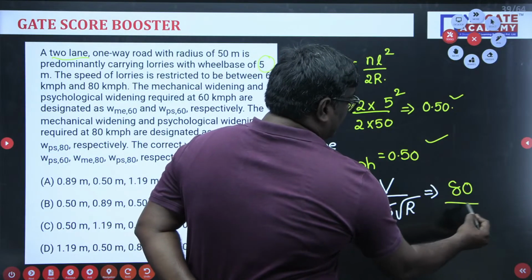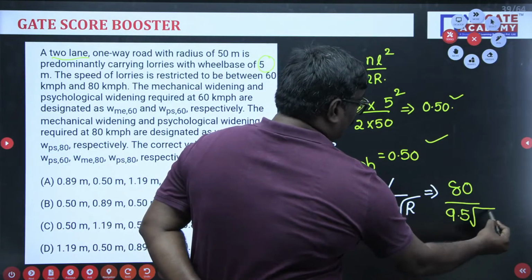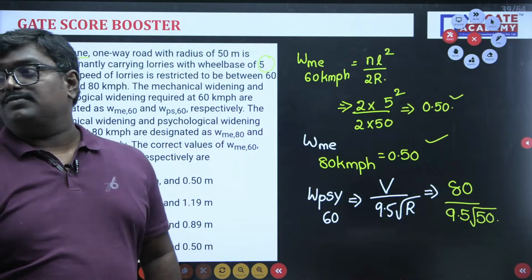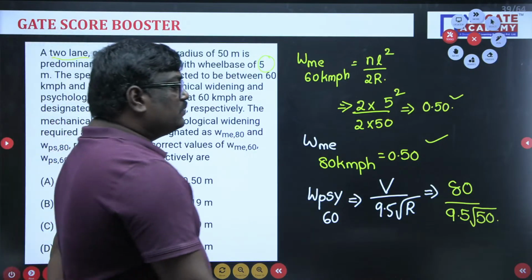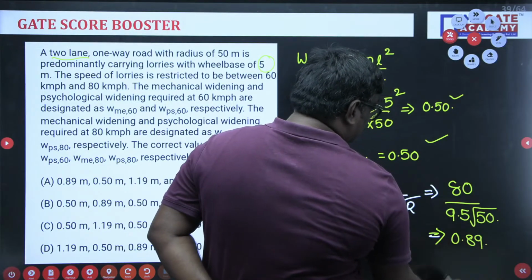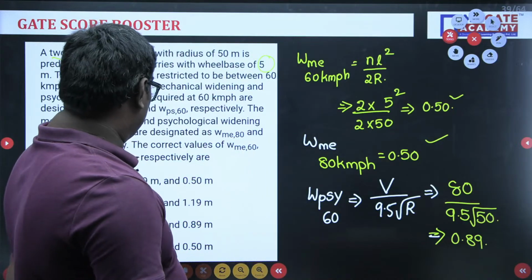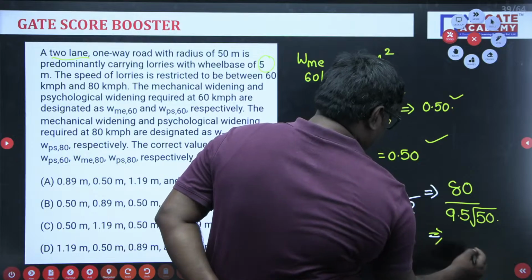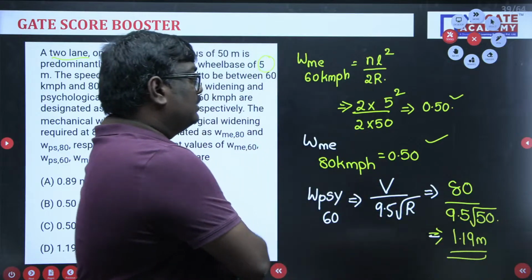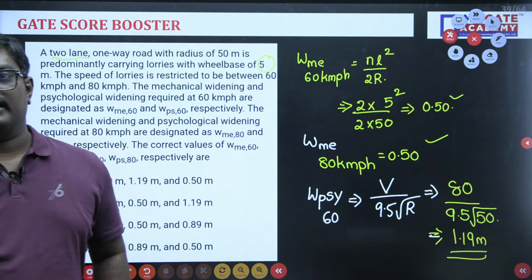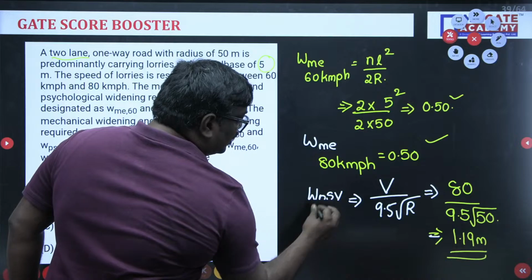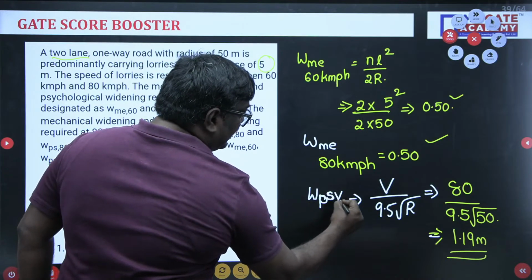80 divided by 9.5 into root R is how much, sir? 50. So what is this value? Can anyone tell me? See students, what is this value? This value will be equal to 0.89. Am I correct or wrong? Sorry, this value will be equal to 1.19 I think, because 80 divided by 7, so it will be 1.19, right? Similarly, sorry, I have taken it for 80, sir. So you write down here psychological widening for 80. If I have taken the 80 value, then it is